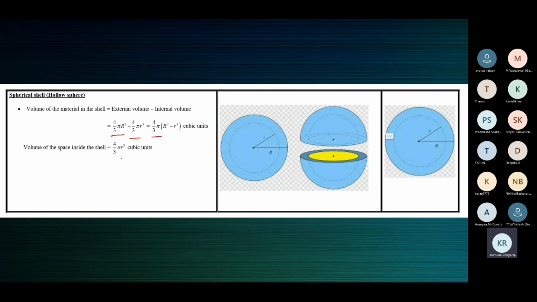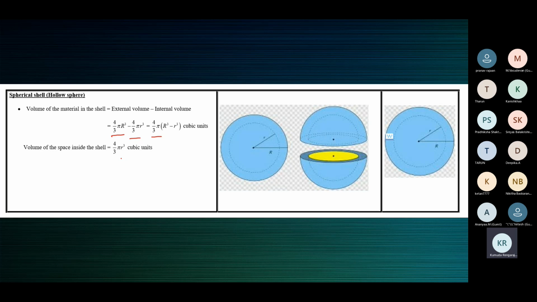So the total surface area of a spherical shell, because you're not going to disturb the shell by breaking it. So here there's nothing like inner, outer and all that. If you have to paint the spherical shell all over, it should remain a spherical shell. So where will you paint? Only on the outside, because you're not going to break it into two halves and then paint the inside also.